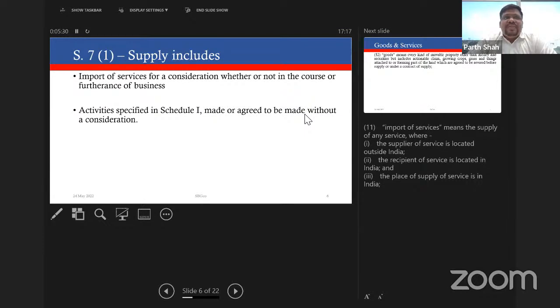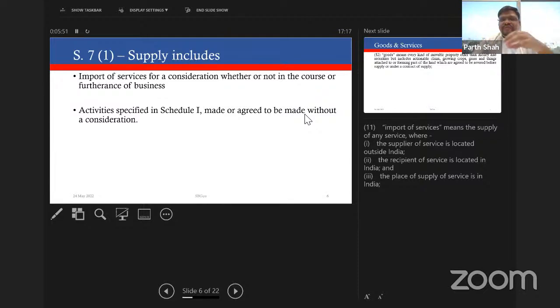Then we come to the last leg of section 7(1): activities specified in Schedule I made or agreed to be made without a consideration. Again, this is very important. What has been done is they have defined four or five sets of activities or transactions where they have deemed it to be a supply, even though made without a consideration. And we'll discuss those transactions when we come to that slide.